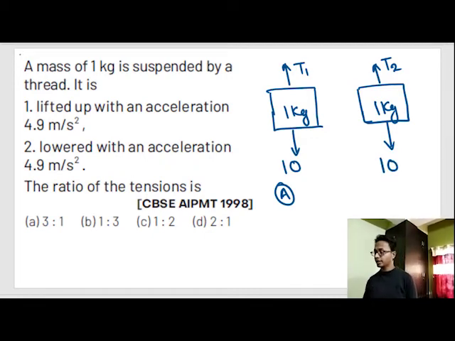Sir, why are the tensions different? Because the accelerations out here are different. In the first case, the block is moving up with 4.9, which can be written as 5. See, I have practiced a little bit, that's why I am approximating as 5.